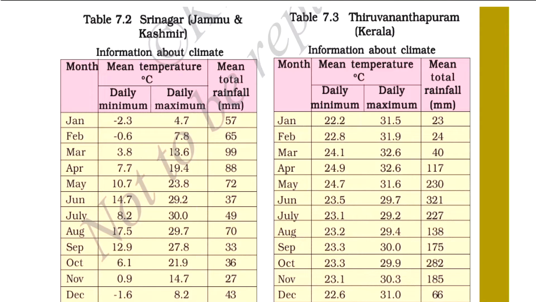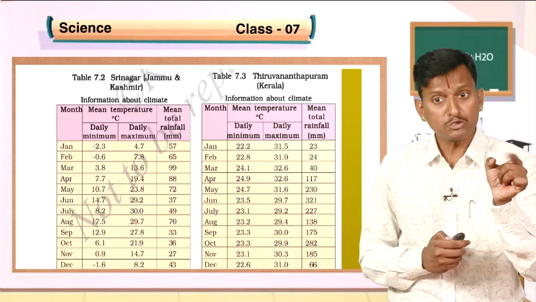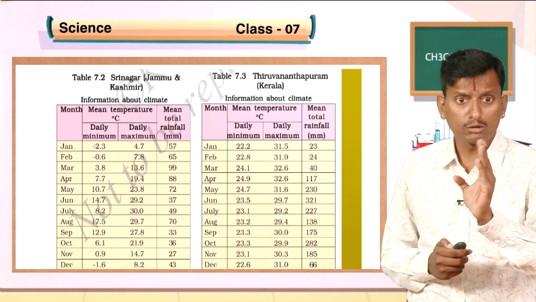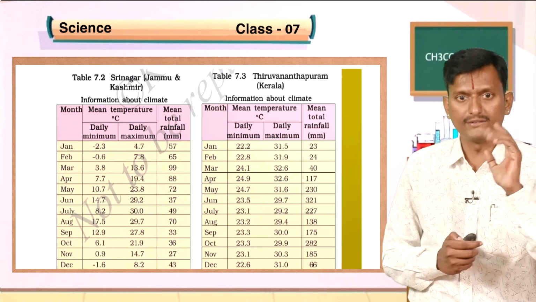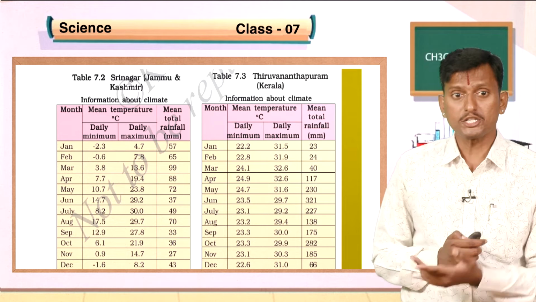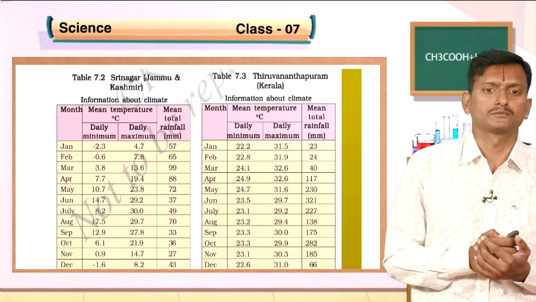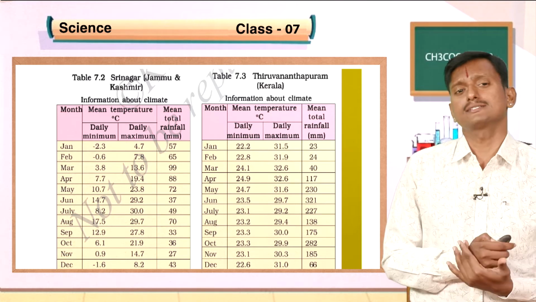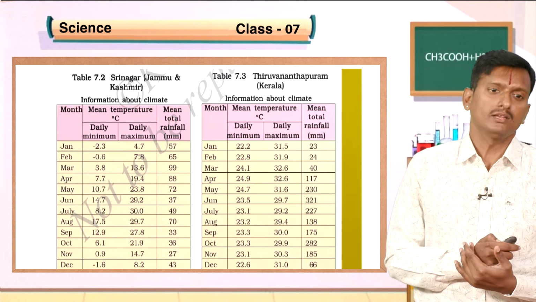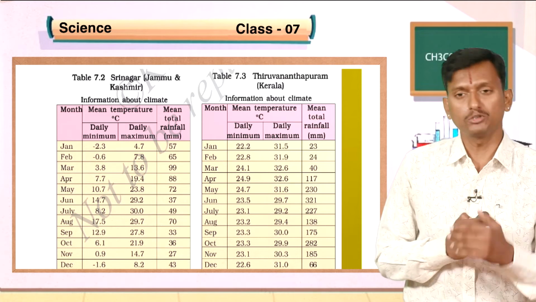See here, an example given for you. I have taken two places. One is Jammu and Kashmir, Srinagar. The other one is Kerala, Thiruvananthapuram. Here, in January the minimum temperature is minus 2.3, maximum is 4.7, rainfall is 57. In Kerala, it is 22.2, 31.5, rainfall is 23. So I have taken a month-wise mean temperature. Now you compare both of these.